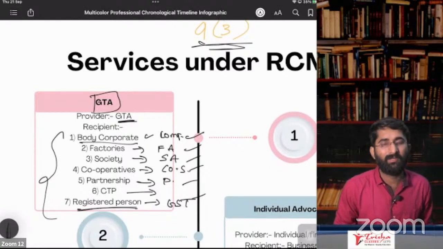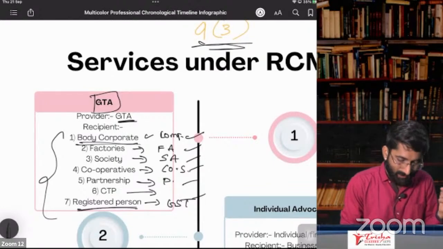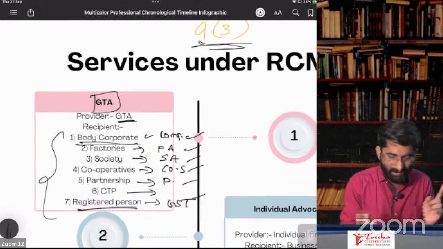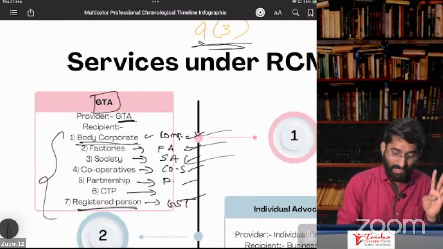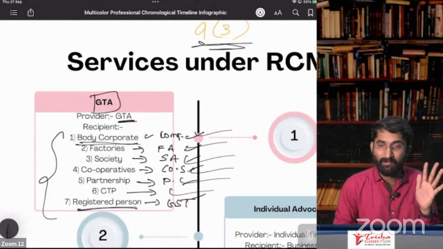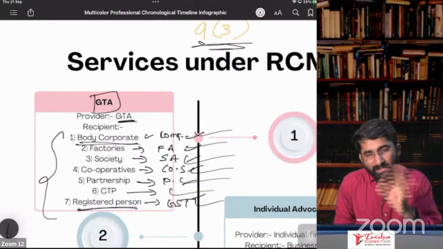And the rest of the people, take me as an example. I am not a body corporate. See, I'm just a chartered accountant, a very small chartered accountant. I'm not a body corporate. I am not a factory. I am not a society. I am not a cooperative society. I don't have any partnership. I am not a CTP. I am not registered under GST. Sir, in that case, RCM is not applicable.